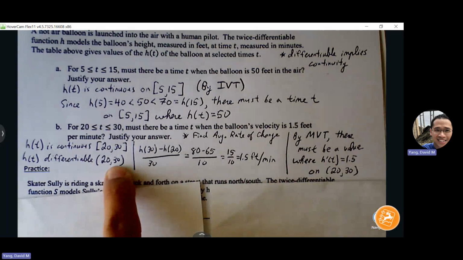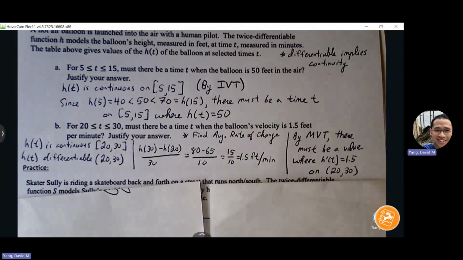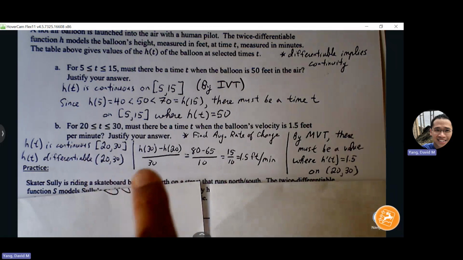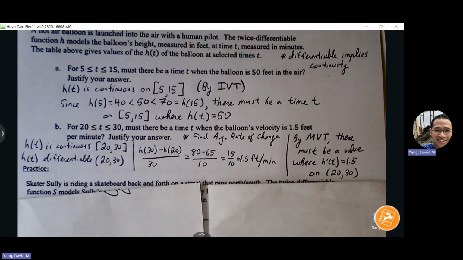But when you find your location, it has to be between the endpoints, because if I can't guarantee a slope defined at the endpoints, my mean value theorem is only going to be able to guarantee a value between the endpoints. So it's brackets for continuity, parentheses for differentiability, and then the location that I'm looking for has to live between the endpoints as well. So those are just subtle things about mean value theorem.